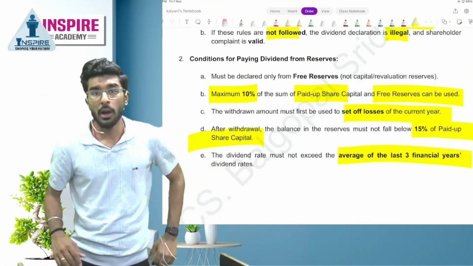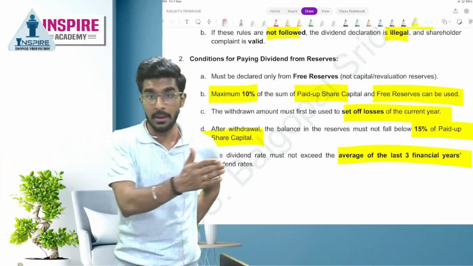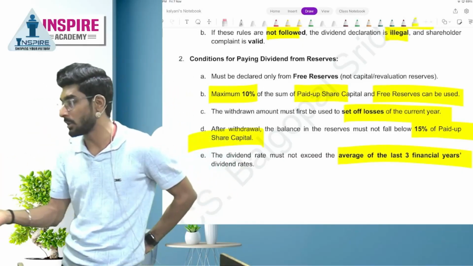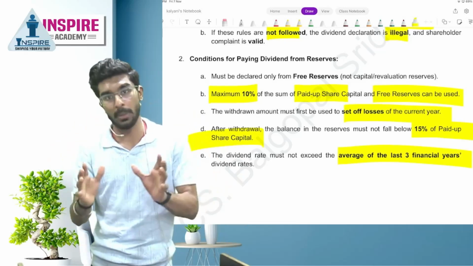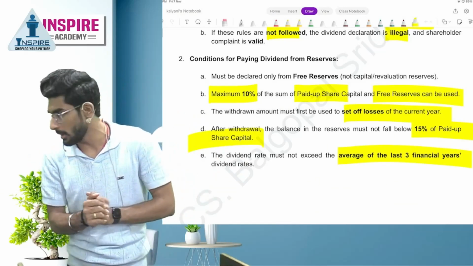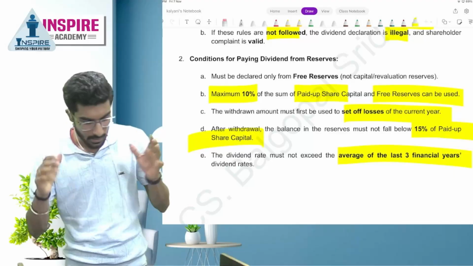Now, people, in the previous years, questions have not been asked with respect to dividend. But there is quite a possibility that such a question will definitely be asked in your exam. Right, people? Perfect.